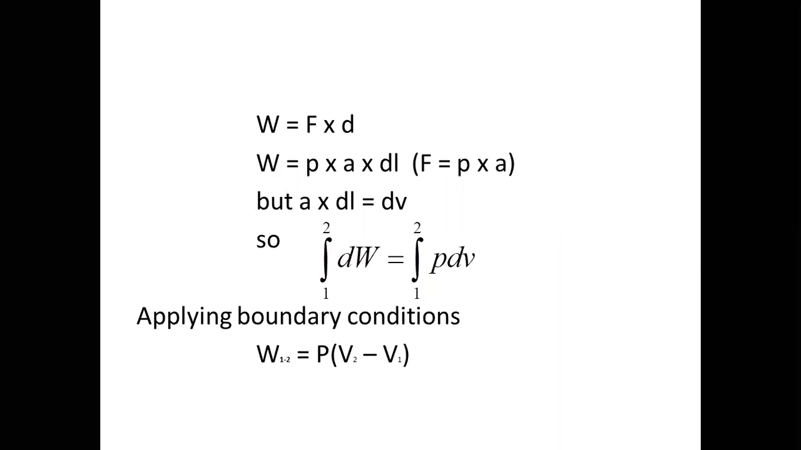So W is equal to force into displacement. Force is nothing but pressure into area. That's why W is equal to P into A into the displacement, which will be the change in length, dl. So here area into change in length will give you change in volume. So dW is equal to P dV. Applying boundary conditions, W12 is equal to P into (V2 minus V1).